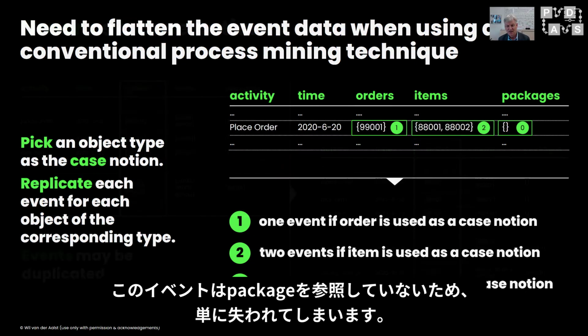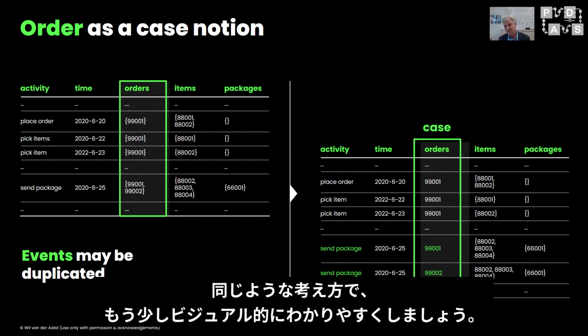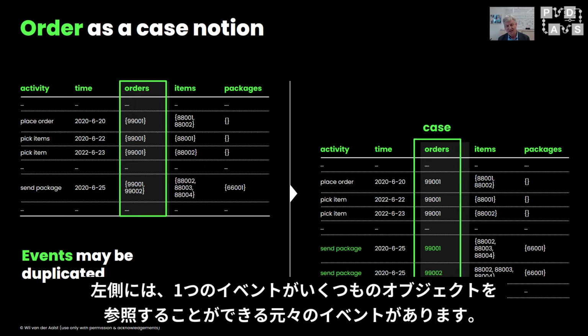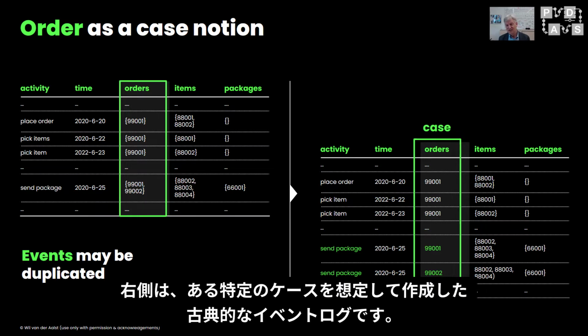To make this more visual, but it's the same idea, on the left we see the original events, where one event can refer to any number of objects. On the right, what we see is, let's say, a classical event log where we have picked a particular case notion.